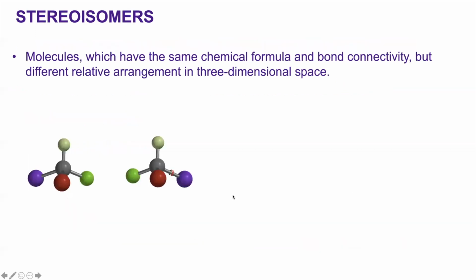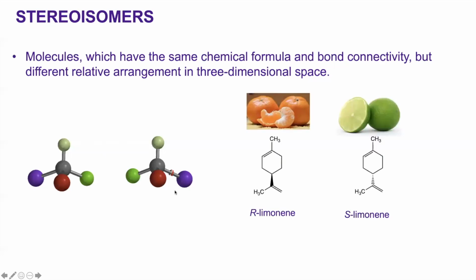The molecules that have the same chemical formula and bond connectivity, but differ in the relative arrangement in three-dimensional space, are called stereoisomers. And chiral molecules have one or can have more than one stereoisomer. And stereoisomers are important because they can have different properties, such as R and S limonene.